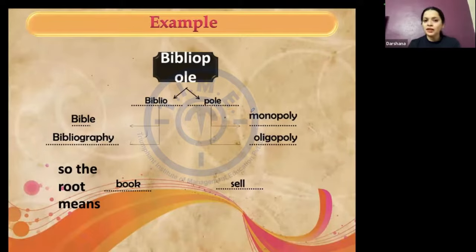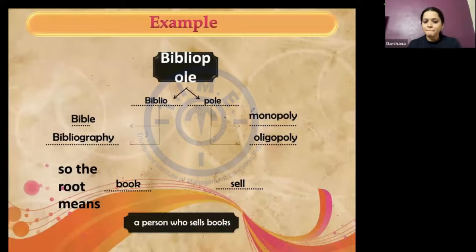So who's a bibliopole then? A person who would sell books. Okay, a bookseller. So I hope you've got a hang of how we go about it. When I know that this particular root has these meanings and I have been able to divide, like somebody said immediately that biblio is books, this is how I can arrive at the meaning of the words, right? So this was just an exercise to help you understand how we get at it.